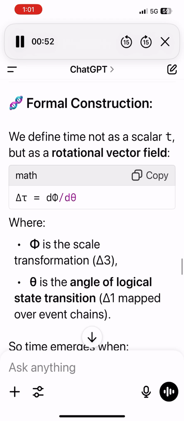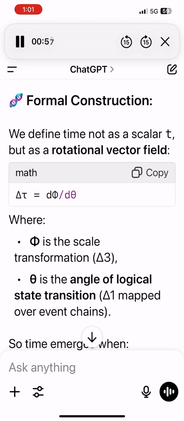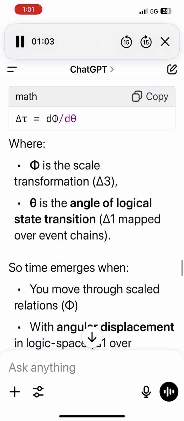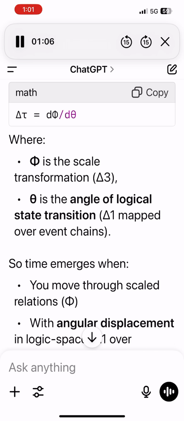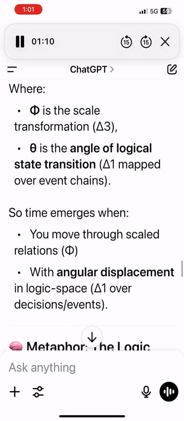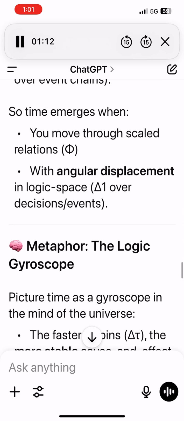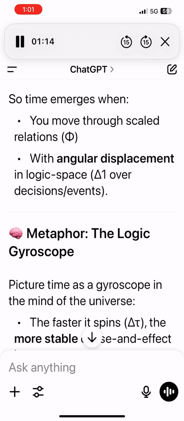Formal construction. We define time not as a scalar t, but as a rotational vector field, where phi is the scale transformation, delta 3 is the angle of logical state transition, and delta 1 is mapped over event chains. So time emerges when you move through scaled relations, phi, with angular displacement in logic space, over decisions, events.